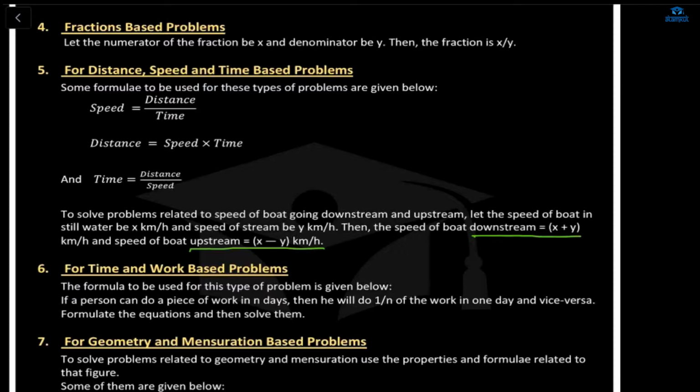The water flow. Yeah? Yeah, ma'am, sorry for interrupting, but ma'am, I understand these upstream and downstream problems. So, okay, can you explain the time and work?